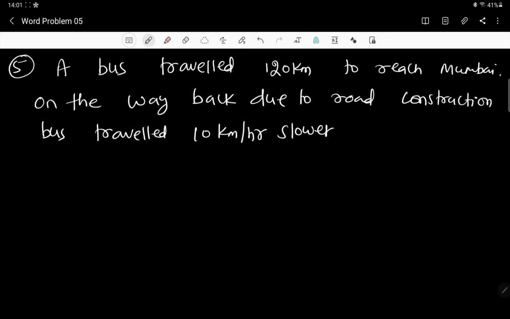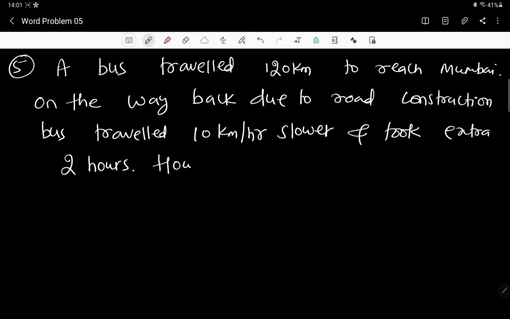I mean the speed has reduced by 10 kilometers per hour. Initially, while going to Mumbai, if it was 80, here it is 70, that is 80 minus 10. While going, if it was x, now it is x minus 10. And it took an extra 2 hours.